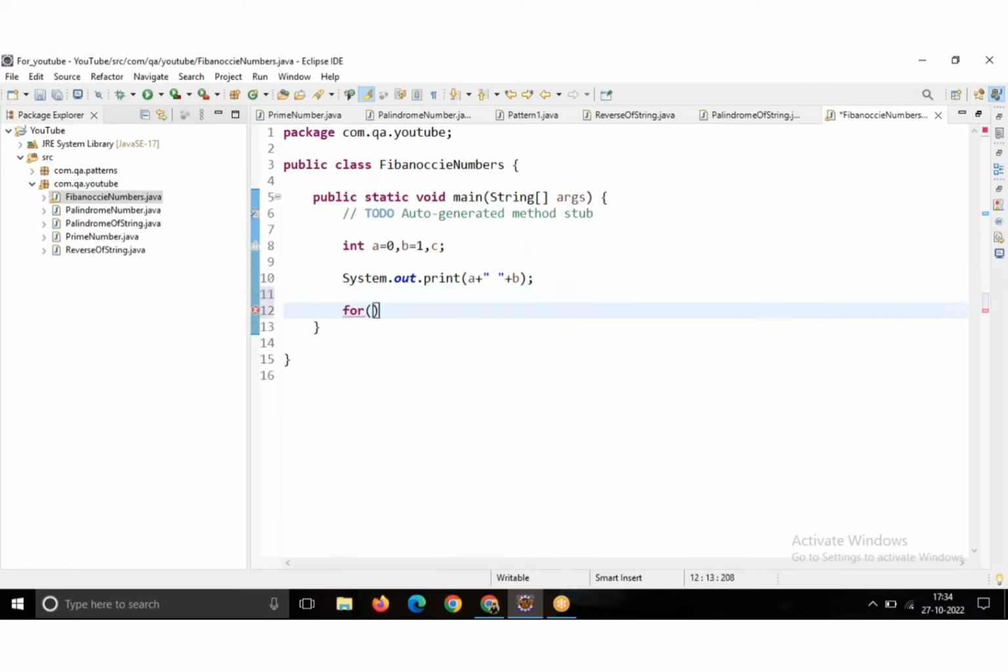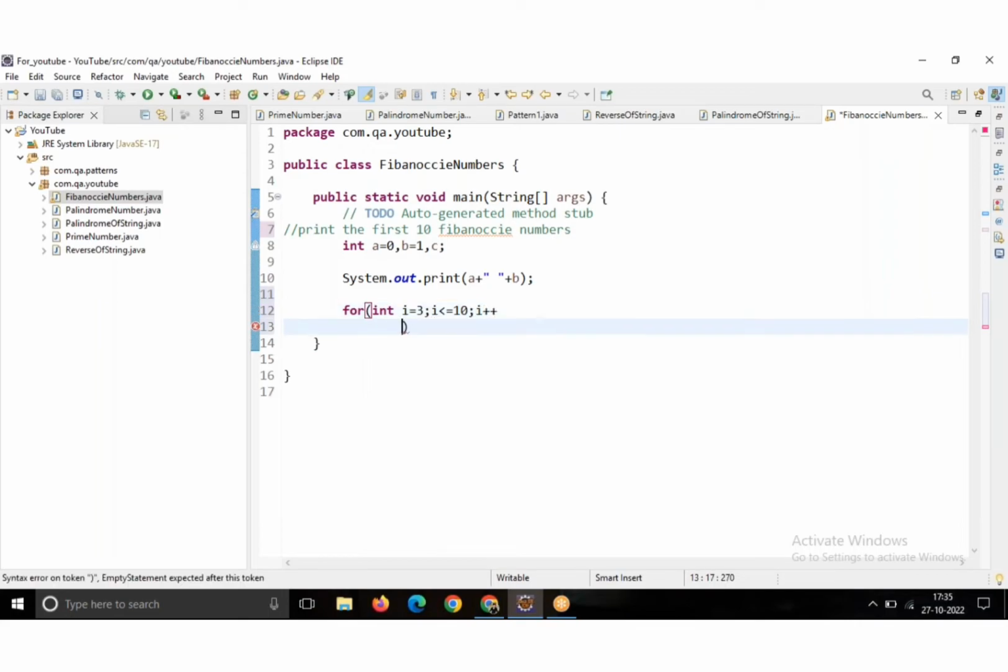Here I am using a for loop for int i equal to 3. Why? Because 2 are already completed. Here my question is to print the first 10 Fibonacci series numbers. So here i equal to 3 and i less than or equal to 10 and then i plus plus.